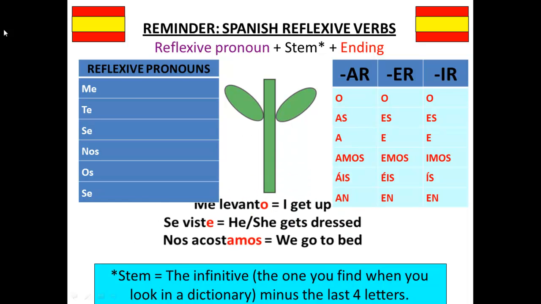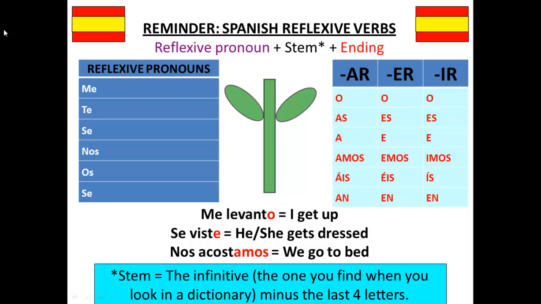Here are some examples. Me levanto, I get myself up. Se viste, he or she gets herself or himself dressed. Nos acostamos, we go to bed, or we take ourselves to bed.